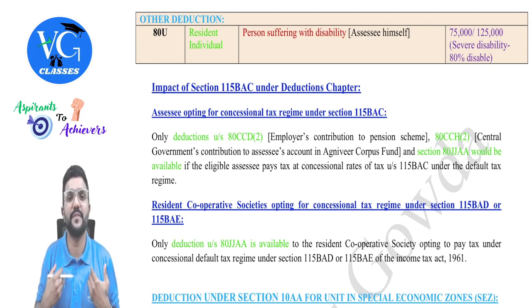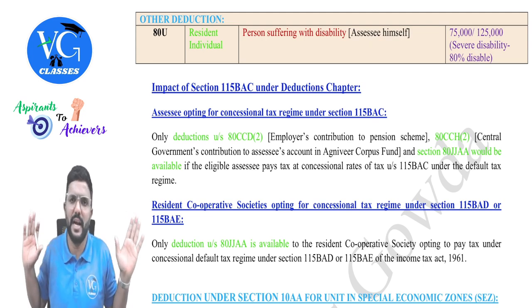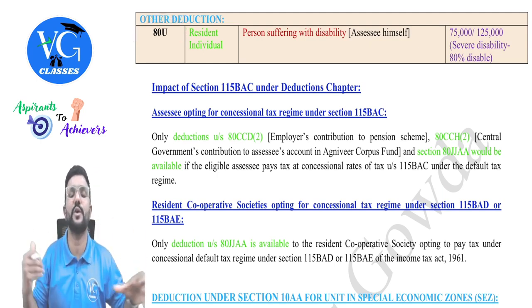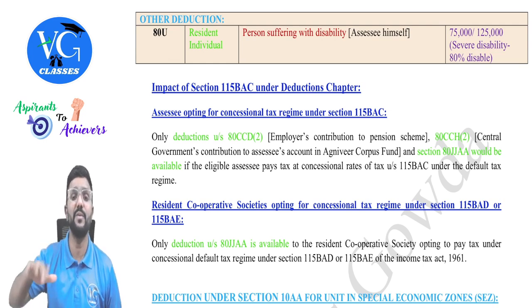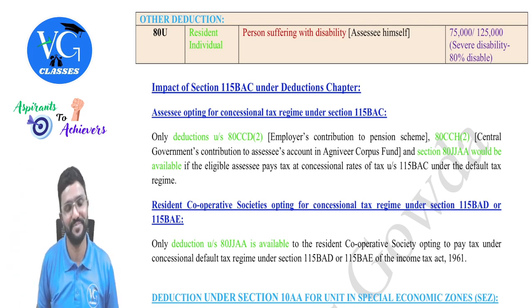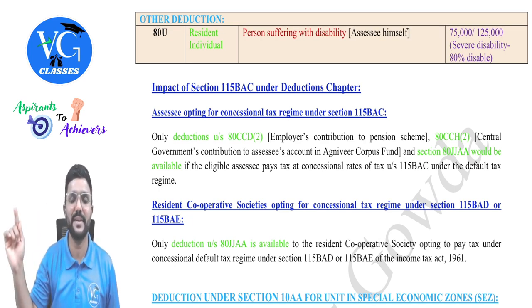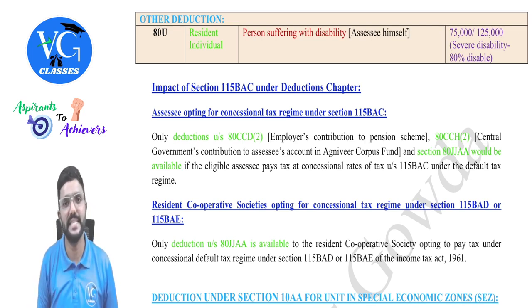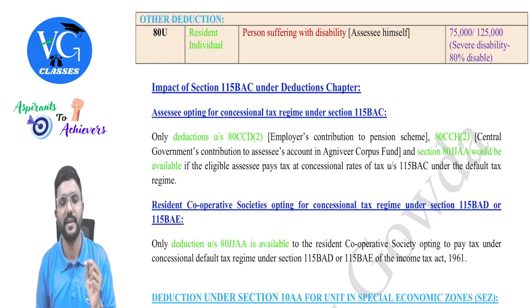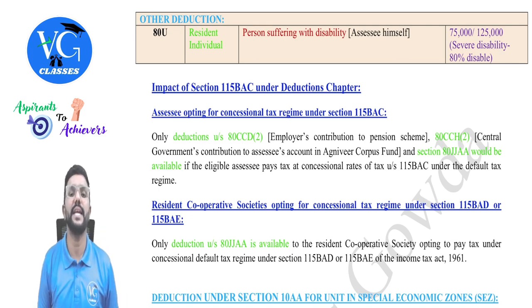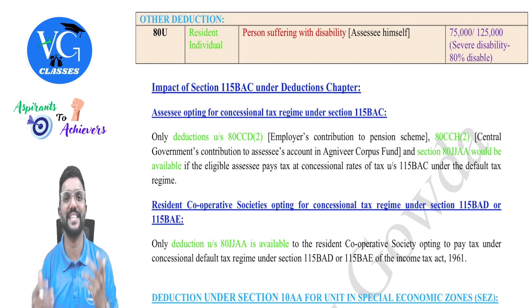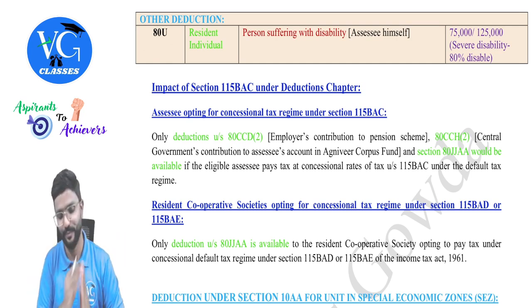For example, assume I am suffering from disability and I am independent. I am earning my own bread. So I am claiming a flat deduction under section 80U, that is 75,000 or 1,25,000. Now, can anyone else claim a deduction in my name under section 80DD? No, no, no, sorry. It is not possible. Clear? That is only when the disabled person is dependent on the assessee. That is under 80DD. So if the person is independent, then he himself can claim deduction under section 80U, guys. So easy to remember. If you yourself are disabled, in that case you can claim a deduction under section 80U.